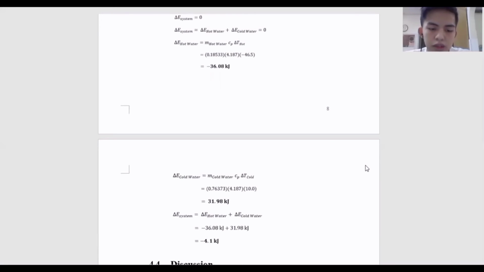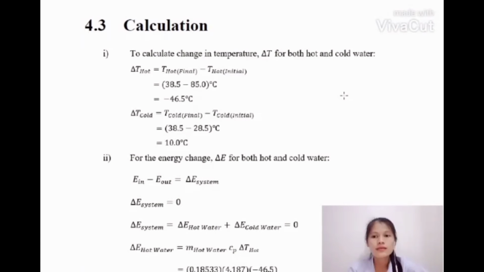In the experiment, heat energy from the hot water is transferred to the cold water and surrounding. That is why there is temperature change for cold water from 28.5 degrees Celsius to 38.5 degrees Celsius, and for hot water from 85 degrees Celsius to 38.5 degrees Celsius, though there is no work done on the system.